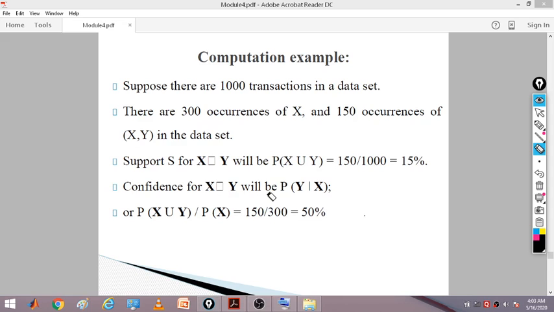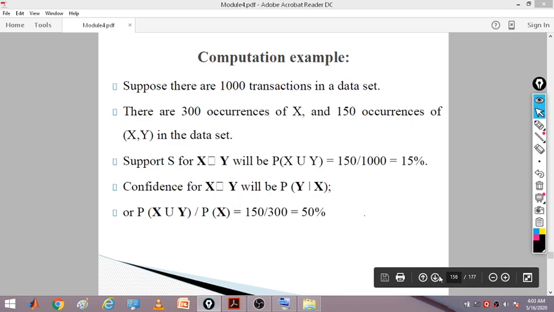That is p of y given x, which is p of x union y divided by p of x, equal to 150 divided by 300, which gives 50%. So here support is 15% and confidence is 50%.